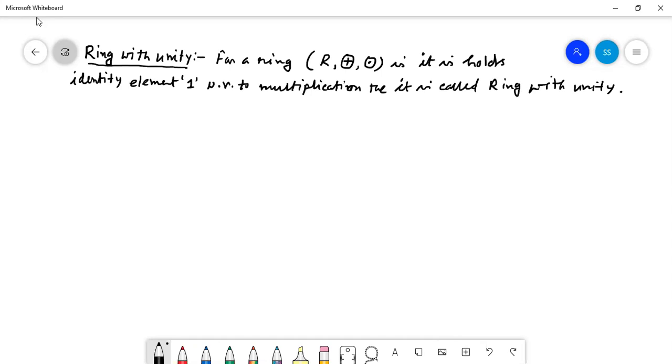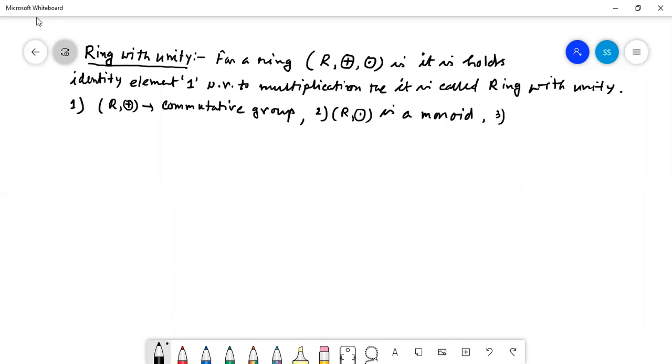So what is a ring with unity? That means, number 1, R plus is a commutative group, number 2, R dot is a monoid, and number 3, the multiplicative distributive law holds.